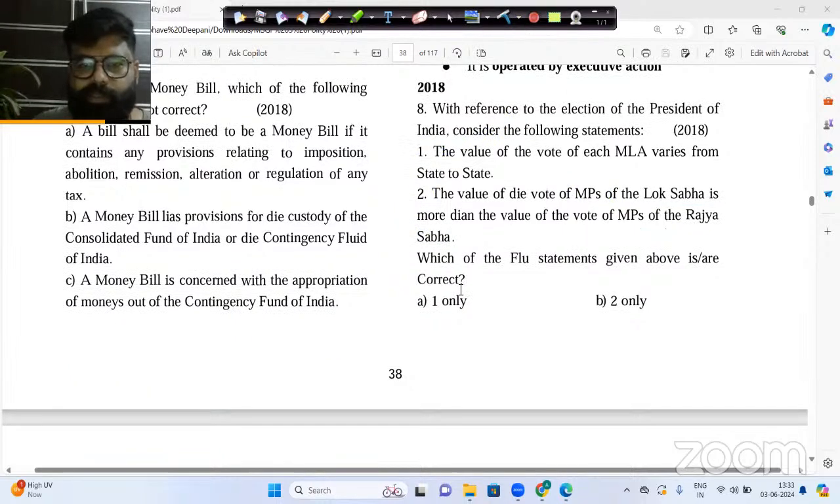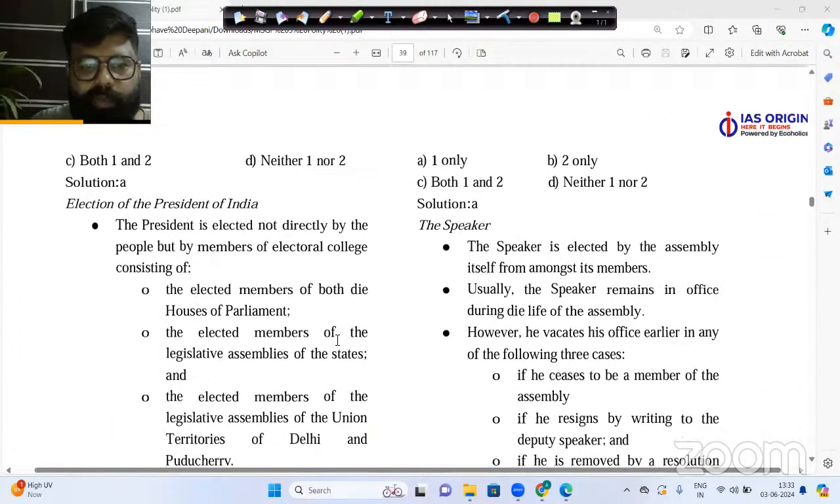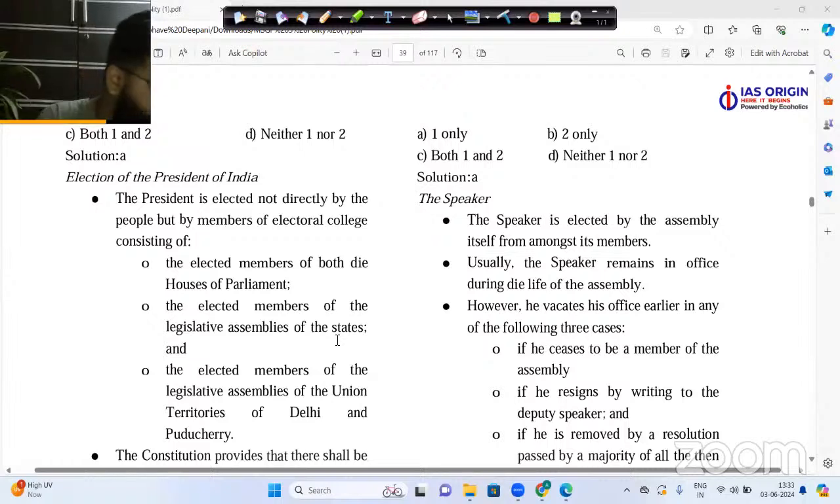Okay, now let us go to this particular scenario. Here you can see the procedure of election of the president in detail, guys. This is the benefit of this particular PDF, that you are not just solving the PYQs, but you are also studying each and everything in detail. Okay, now let us see here.